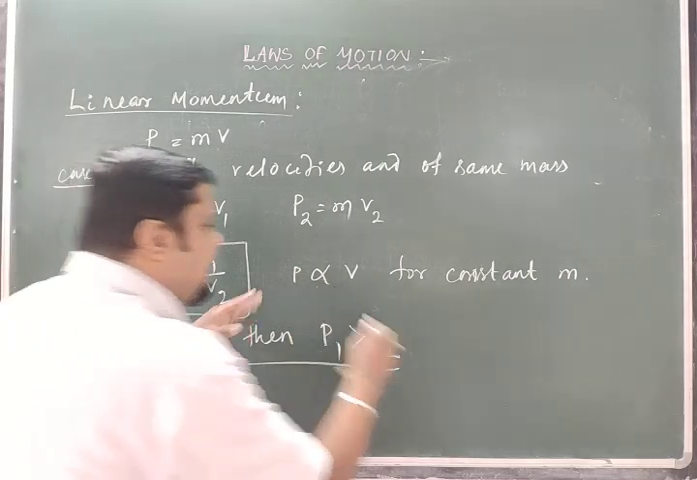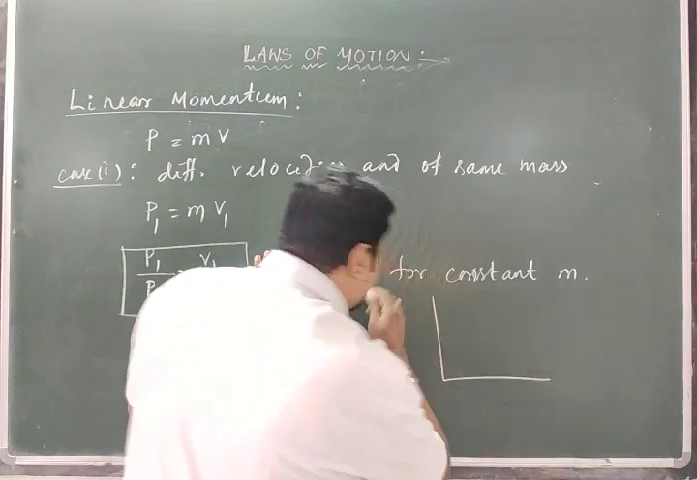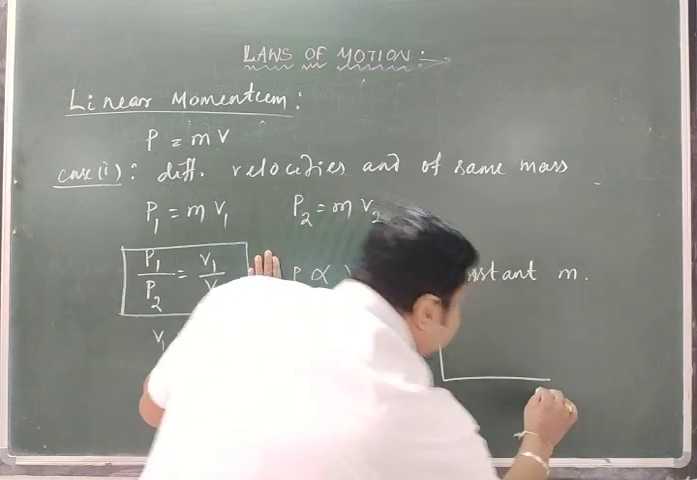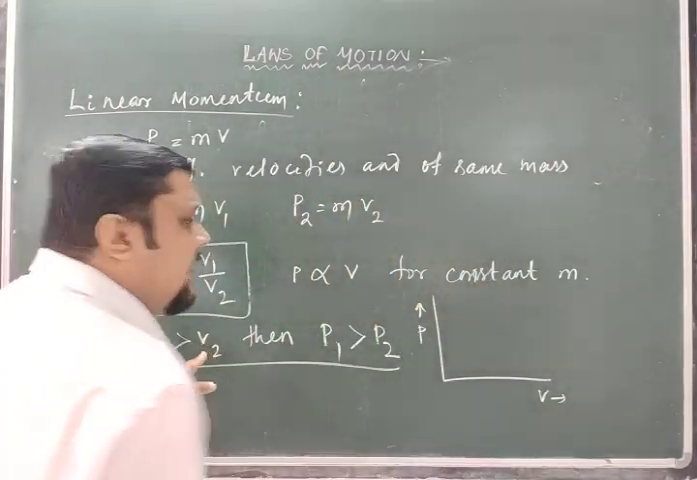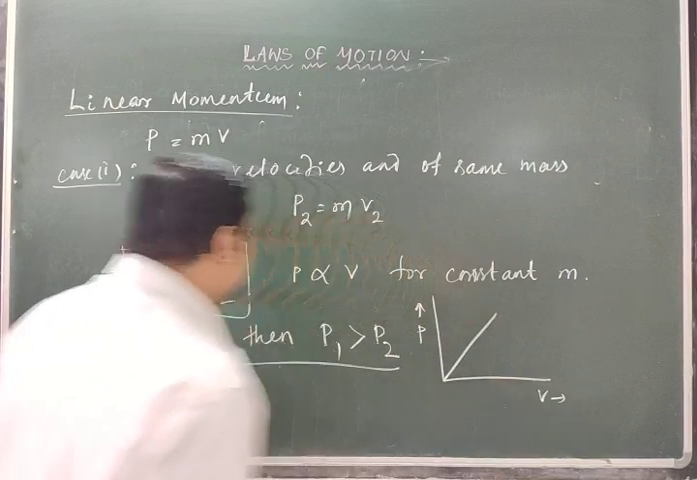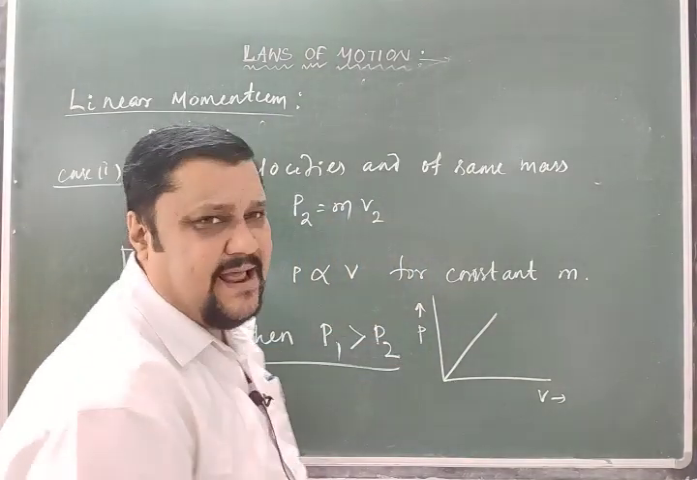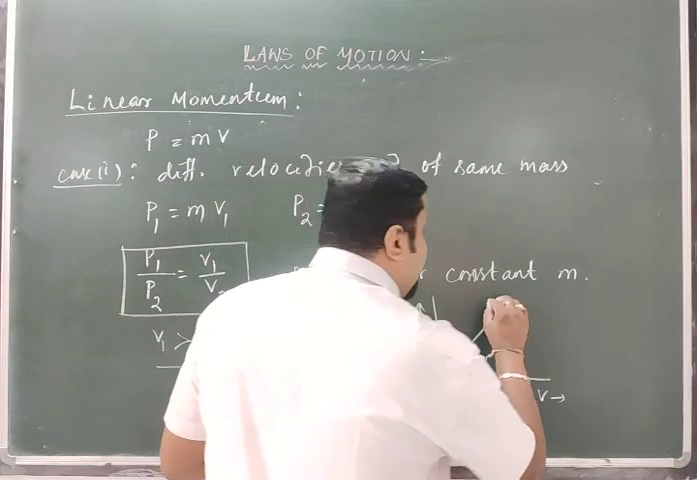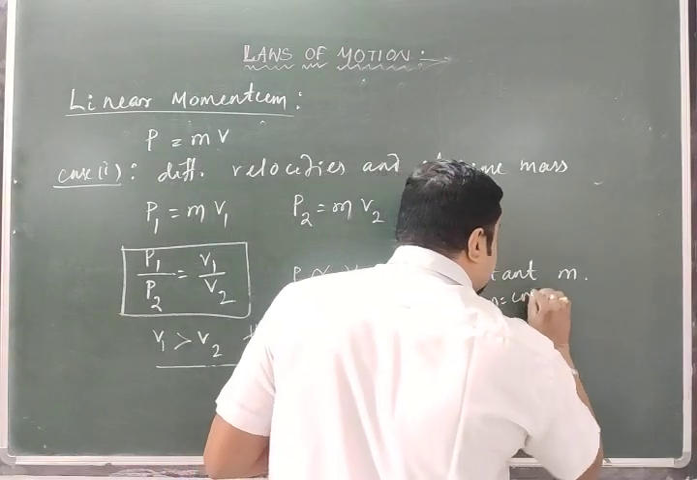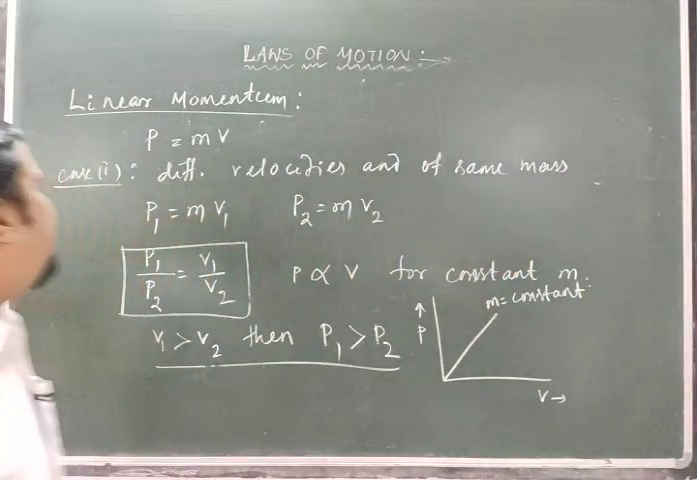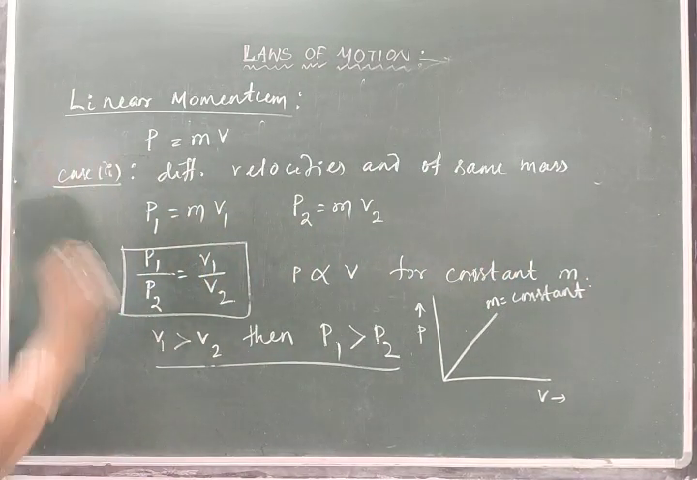If you plot a graph for P and V, then also you can say it is proportional. So momentum versus the velocity for a constant m will be a straight line, because it is proportional. For proportional, the nature of the curve will be a straight line. Okay. For constant m, m is equal to constant. Then next we will go for the second case.